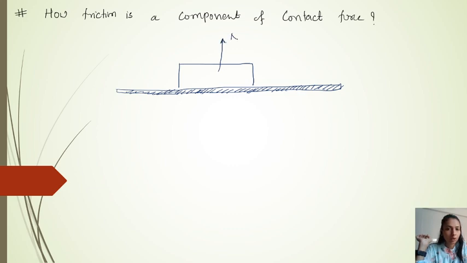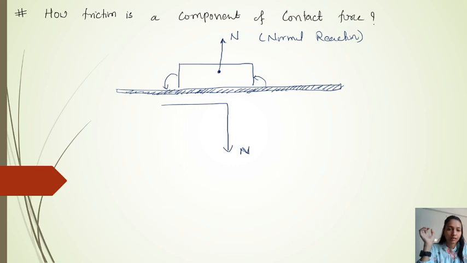We can say this is the normal reaction. What is the normal reaction or normal force? This normal reaction means this surface applies force to the block and this block applies force to the surface. So if we consider the block, the normal force is here. If we talk about the surface, this is the normal reaction for the table. Why?